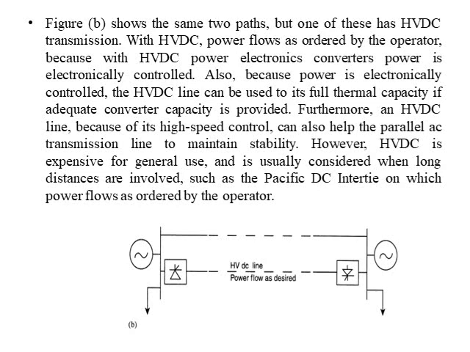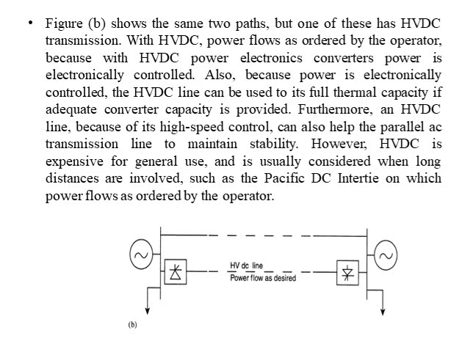Furthermore, an HVDC line, because of its high speed control, can also help the parallel AC transmission line to maintain stability. It is one of the important concerns, that is stability. When any short circuit condition occurs on the line, the power system has to be in a steady state condition for a short duration.